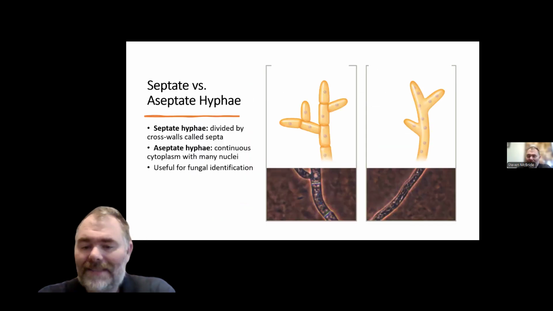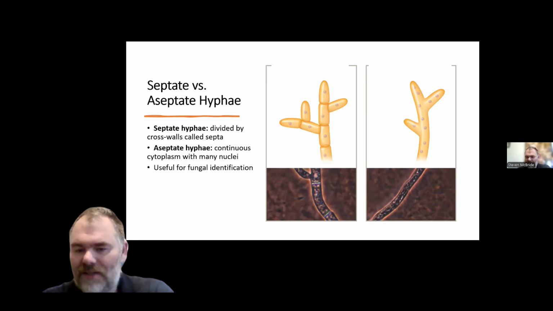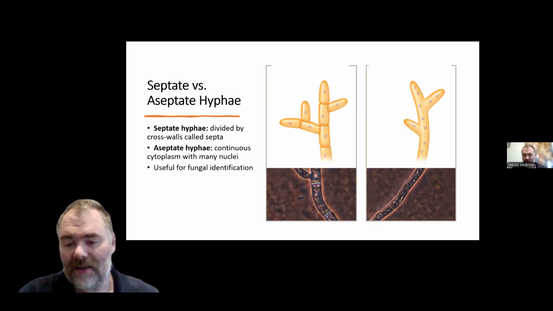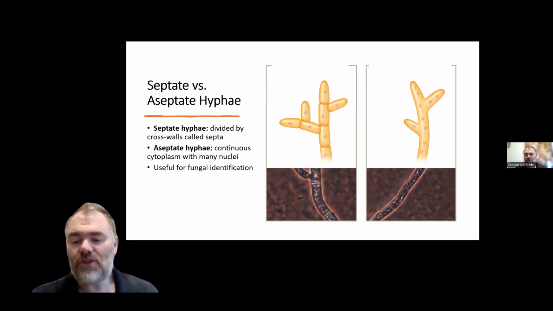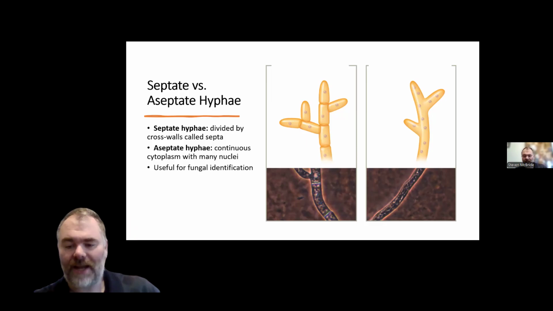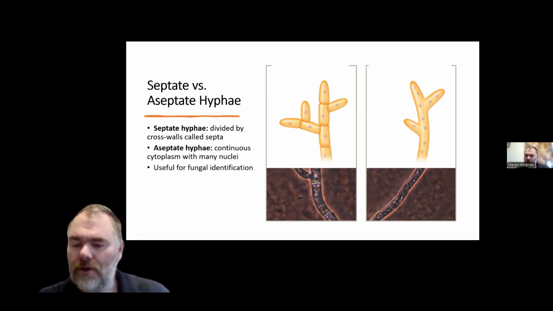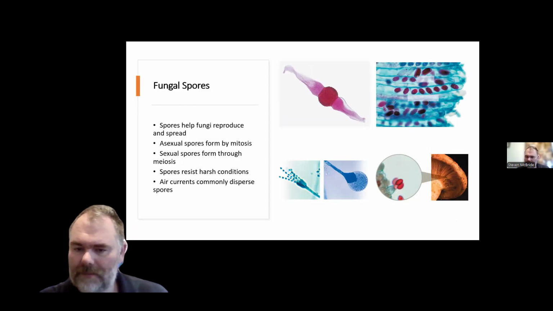Not all hyphae are organized the same way. Septate hyphae contain internal cross walls called septa. These septa divide the filament into compartments that appear somewhat like individual connected cells. Aseptate hyphae lack these internal divisions. Instead, they form long continuous tubes containing many nuclei within a shared cytoplasm. Both forms are effective for nutrient transport and growth, but these structural differences are useful in fungal classification and identification. In the images, you can compare the compartmentalized appearance of septate hyphae with the continuous appearance of aseptate hyphae.